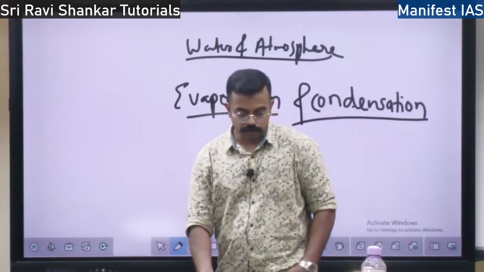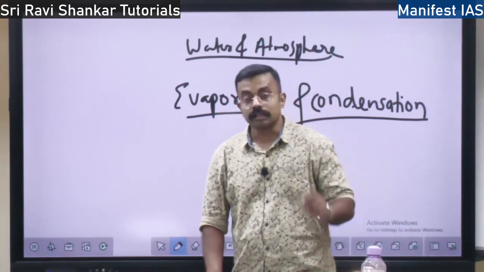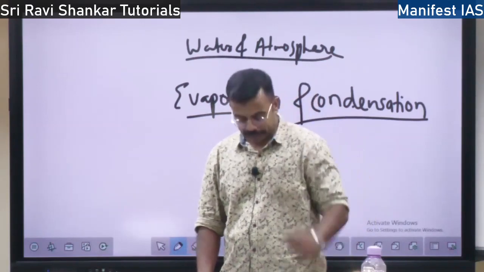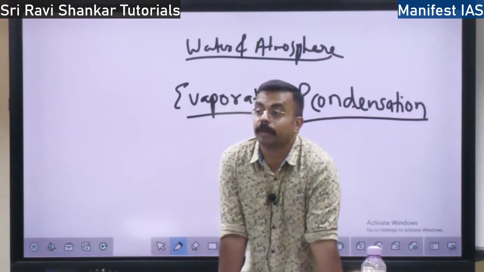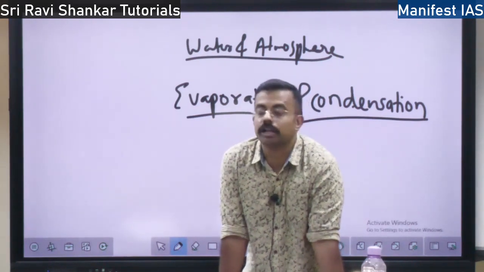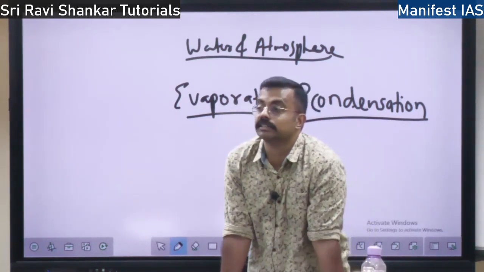This condensation happens over fine dust particles, hygroscopic nuclei. Fog and mist always happen over the hygroscopic nuclei or dust particles.